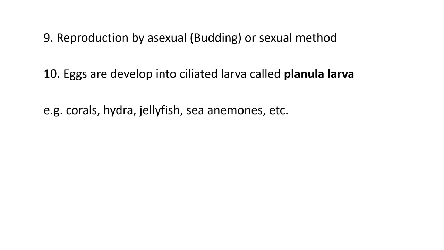So you have to mention these general characteristics of phylum Cnidaria, and at least one or two examples. So this question is important as far as examination is concerned.